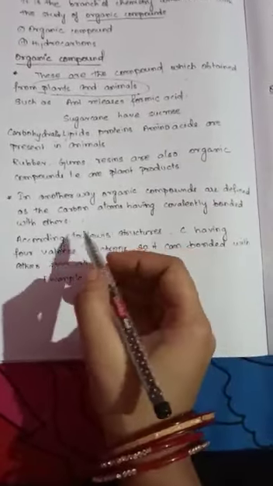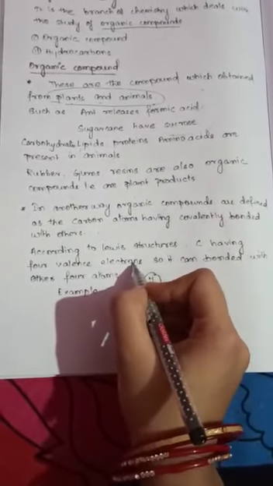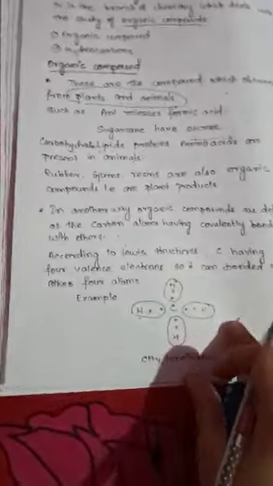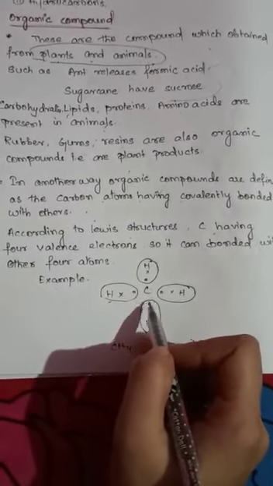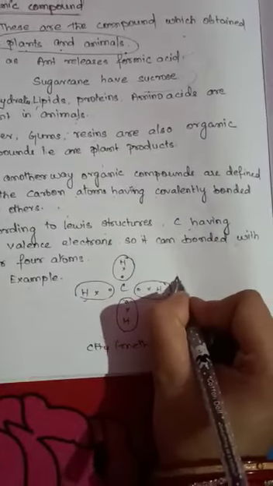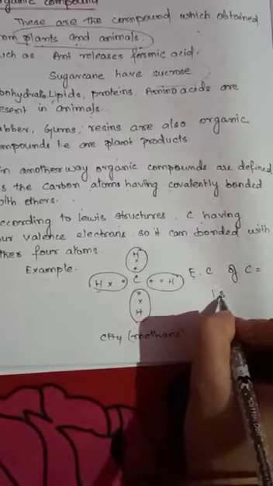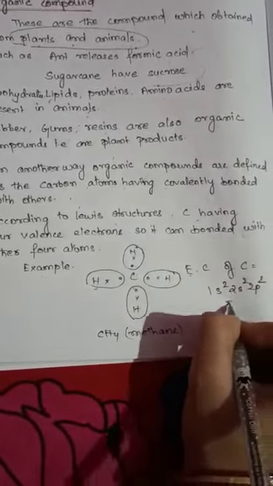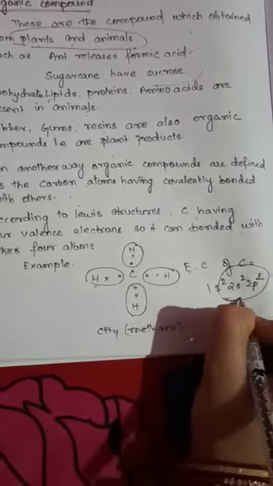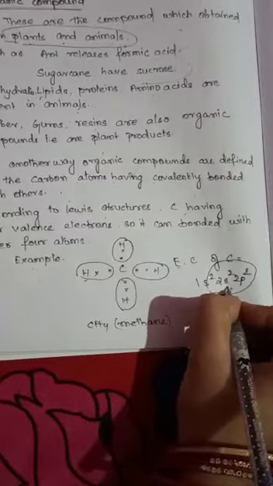How or why? According to the Lewis structure, carbon has 4 valence electrons. As you can see in a molecule like that, carbon has 4 valence electrons. As you know, the electronic configuration of carbon is 1s2, 2s2, 2p2. The outermost electrons are 4. The 2s2, 2p2 electrons are the outermost electrons, which are known as the valence electrons.